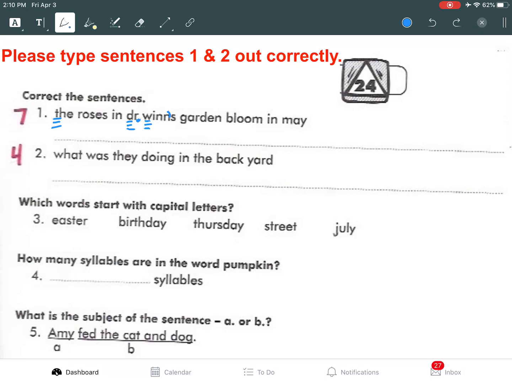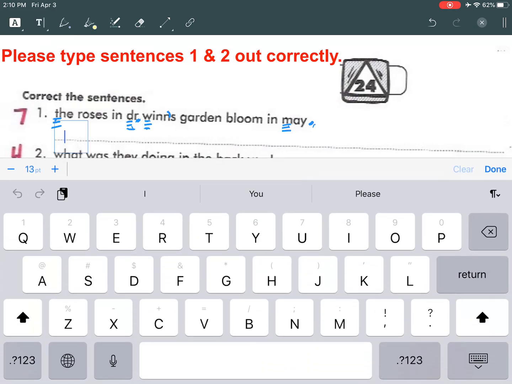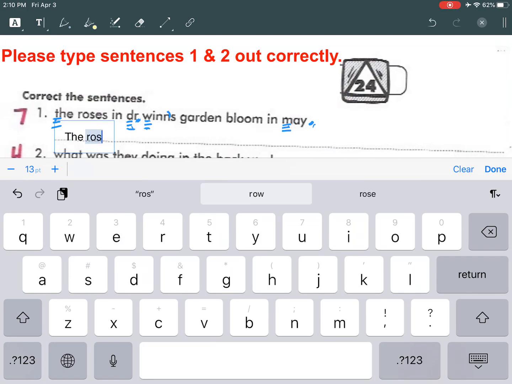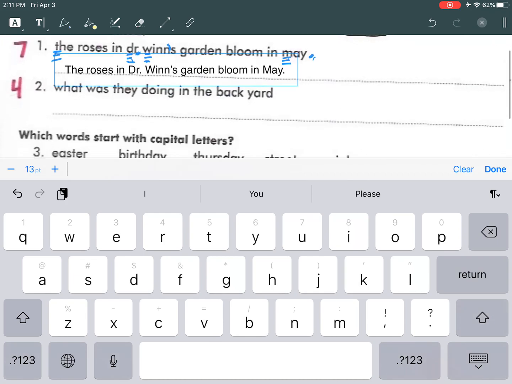May is a month, so we're going to capitalize the M in May because it's a proper noun. Period at the end, declarative sentence. So let me count and make sure I have all of my mistakes. 1, 2, 3, 4, 5, 6, 7. So now I'm going to type my sentence out. Okay, the roses in Dr. Wynn's garden, forgot what the sentence was, bloom in May. Oops, not Matt, May. All right, so that is my first sentence.